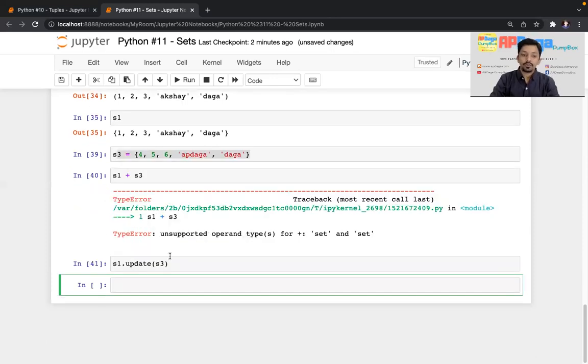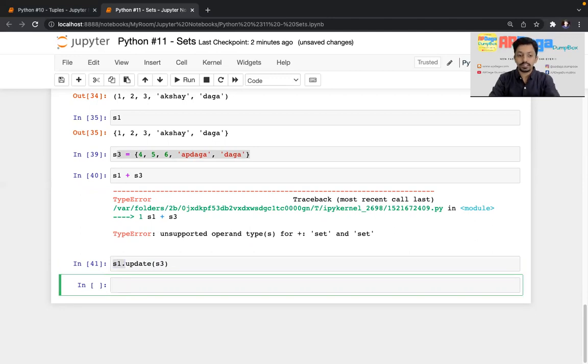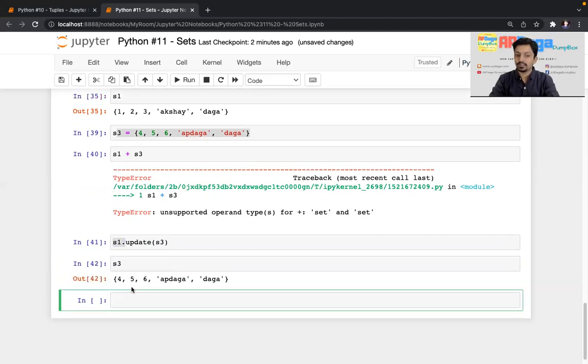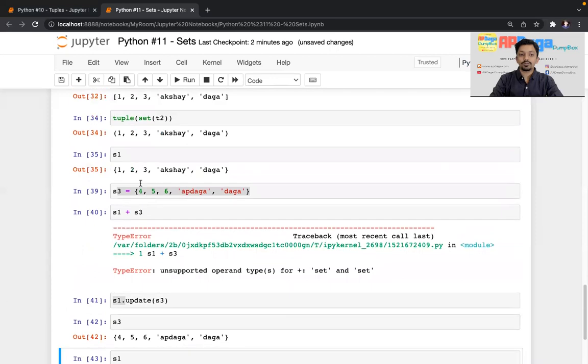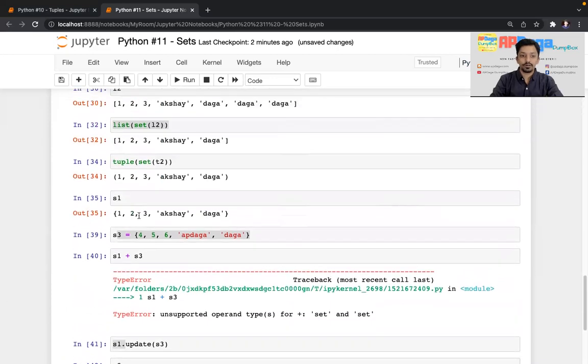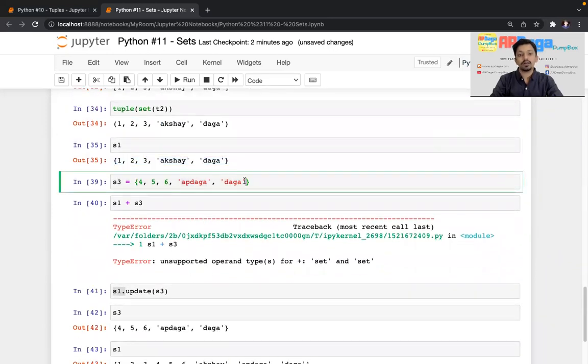Now what happened? It took all the elements from S3 and used those elements to update S1. So S1 is modified now. S3 is as it is. If I look at S3, it is as it is. But if I look at S1, now it is updated. See, the elements from S1 are 1, 2, 3 and the names, and S3 is 4, 5, 6 and the names. So it took all the elements from S3 and appended them to S1.